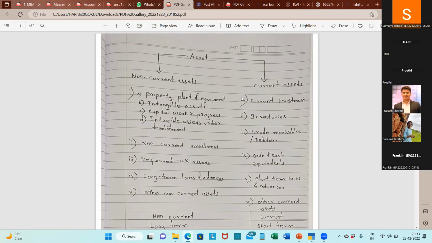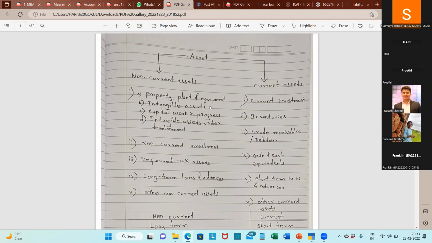Is there any explanation of the classification I can give? Hello. It's okay. Okay, thank you. If you have any question, just ask it. It will also be helpful for others.